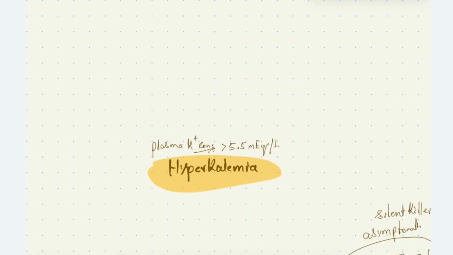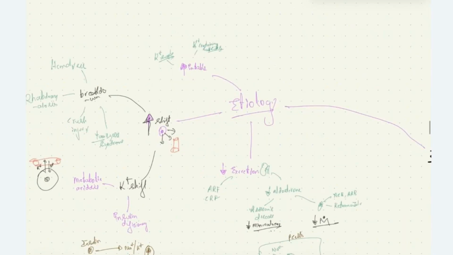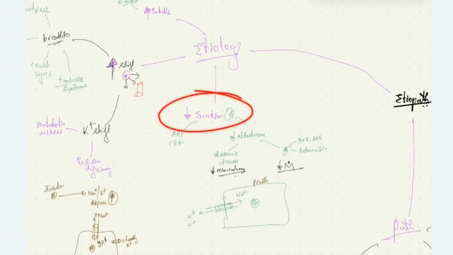Hyperkalemia is a condition characterized by plasma potassium concentration of more than 5.5 milliequivalents per liter. Coming to the etiopathophysiology of this condition, starting with etiology: how can the potassium level inside the blood increase? It can increase because of increased intake of potassium, because of increased shift of potassium from the cell to the extravascular compartment, that is blood, or due to reduced excretion of potassium from the body.